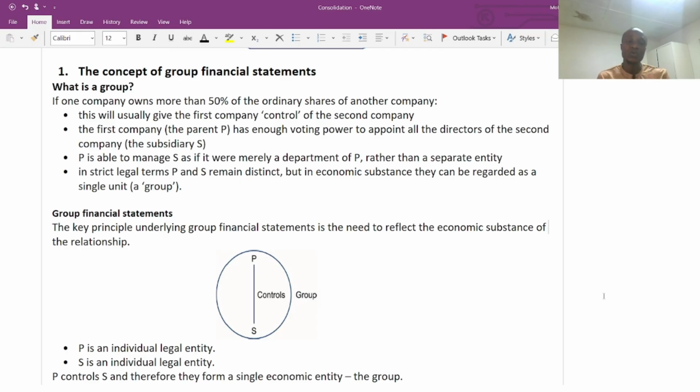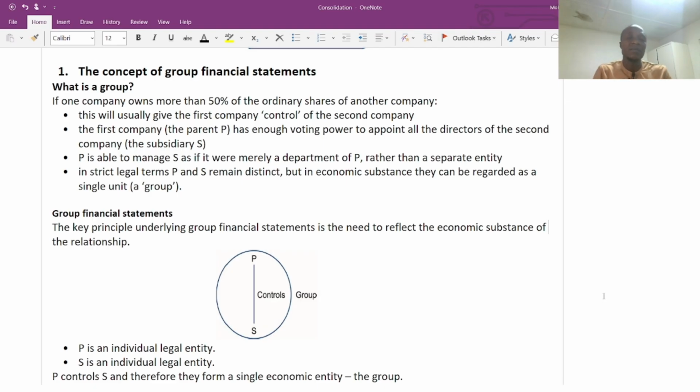That's why, when we look at the exemption from the consolidation, one might be if the subsidiary performance is so poor that it will give a bad presentation in the consolidated financial statement. We might, as a parent company, need to exclude it. We can't prepare a consolidated financial statement in that particular situation, but we are going to look at it separately.